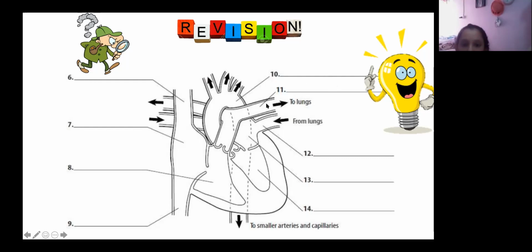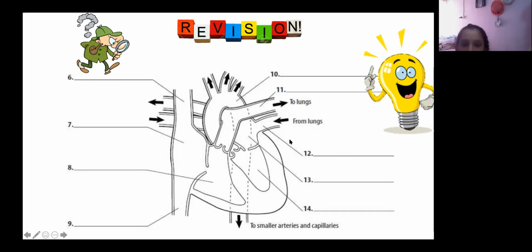Ahmad, what is number 11? Two lungs. This is going to the lungs, so to the lungs, deoxygenated. Ma'am, can I say something about it? Pulmonary artery. Yes, correct. Number 11 is the pulmonary artery.